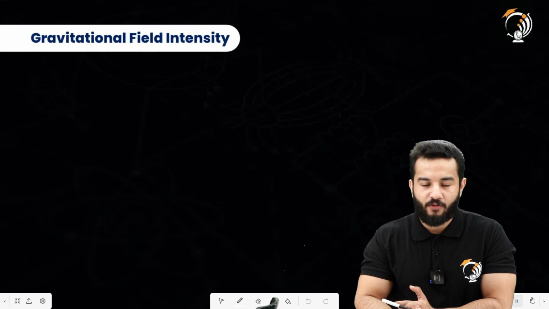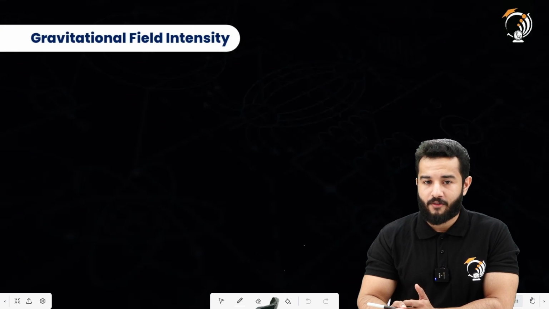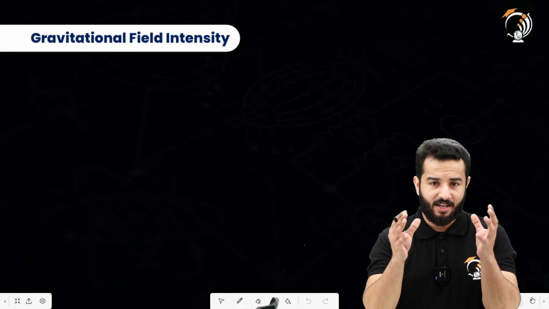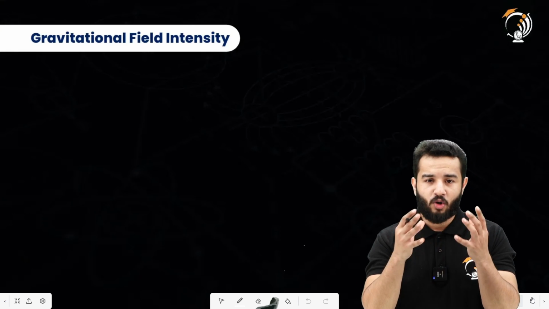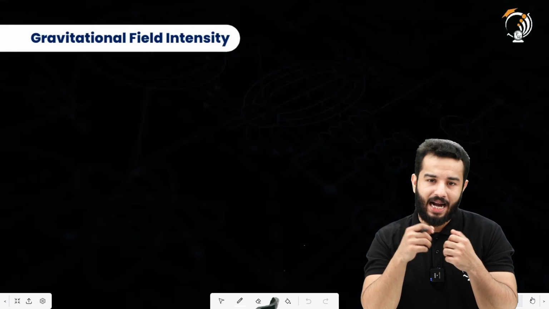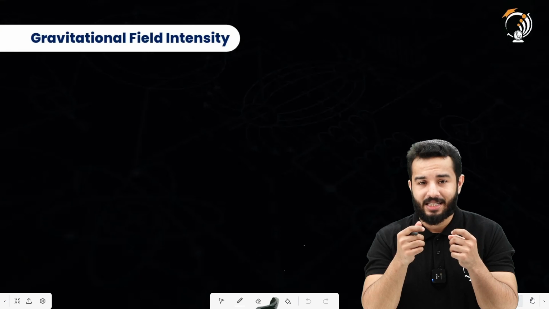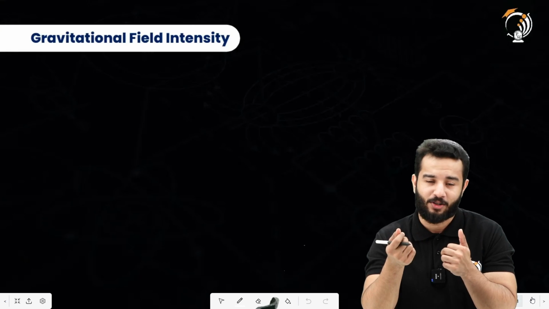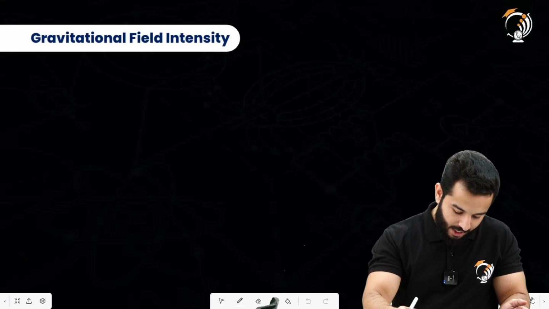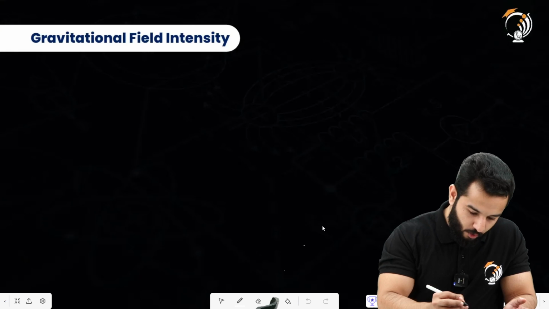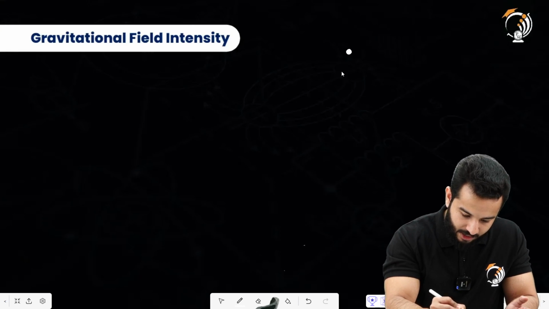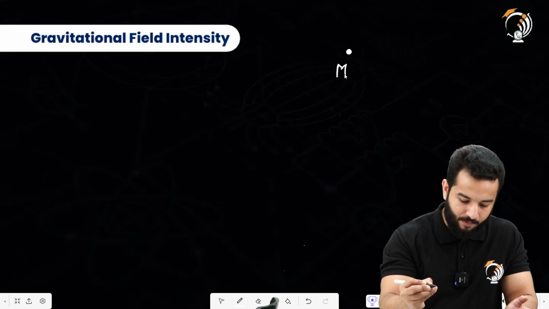Before gravitational field intensity, let's also talk about gravitational field. So gravitational field is basically an area around a mass in which another mass can be attracted towards it, or another mass can feel the attractive force. Meaning, let's say that we have got a body kept at this particular point and its mass is M.